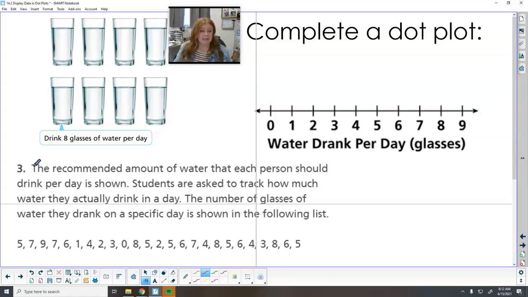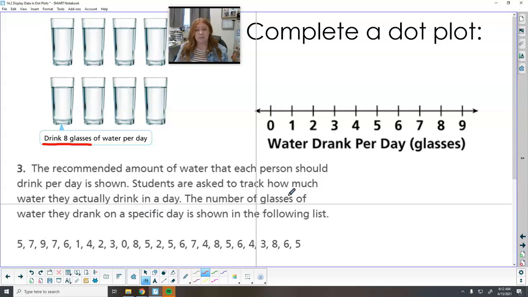So task 3 is about water and how much we should drink. The recommended amount of water that each person should drink per day is shown. We should drink 8 glasses of water every day. Students were asked to track how much water they actually drank in a day. The number of glasses of water they drank on a specific day is shown in this list, right?